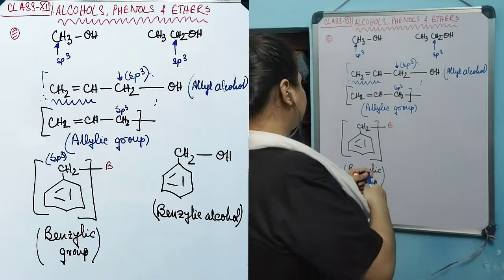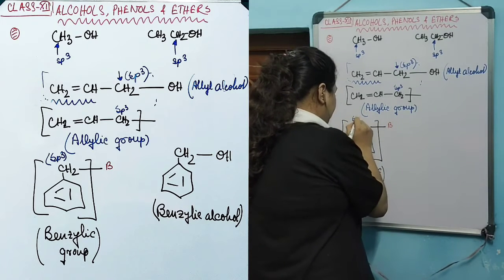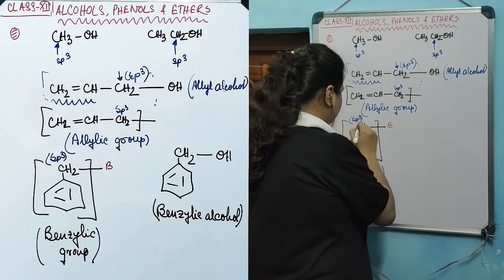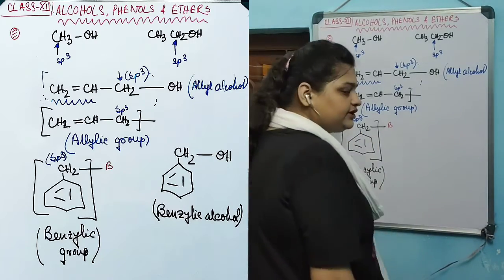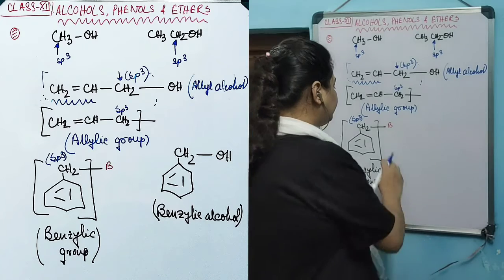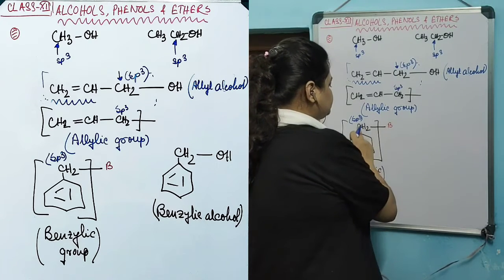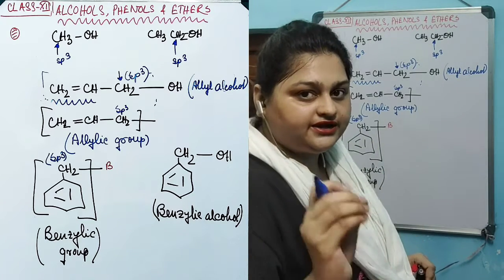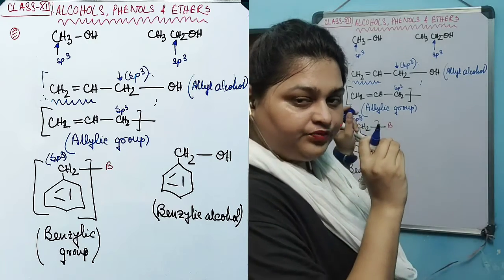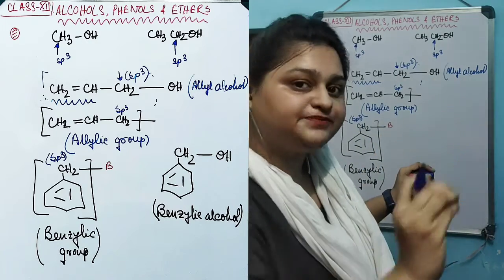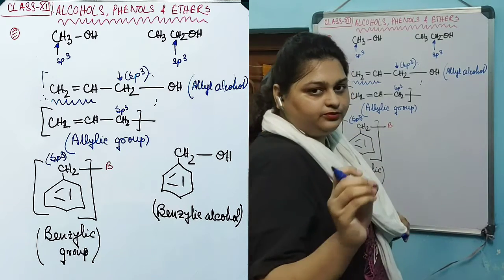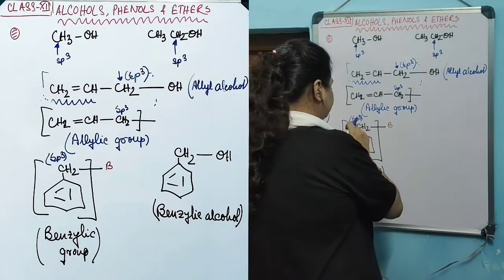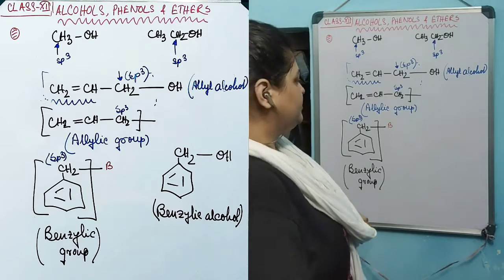The carbon in the CH2 group is sp3 in nature, which is attached with an aromatic ring. So the functional group is not directly attached with the ring, it is attached with the aromatic ring via an sp3 carbon.